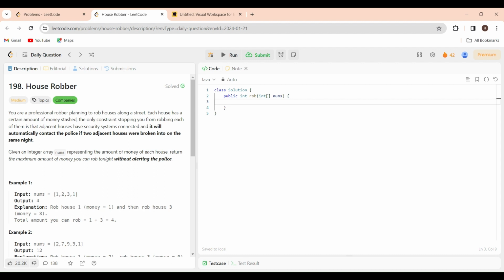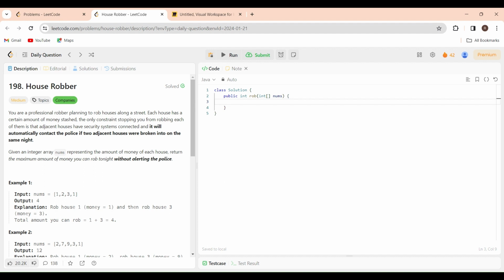Now let us read the input we have been given. Given an integer array nums representing the amount of money of each house, there are n houses, and each house has this much amount in array nums. Return the maximum amount of money you can rob tonight without alerting the police. You don't have to rob all the houses. You have to rob the street tonight without alerting the police, that means without getting caught.